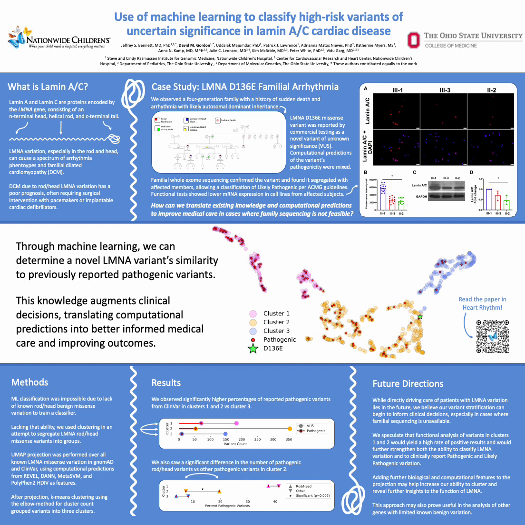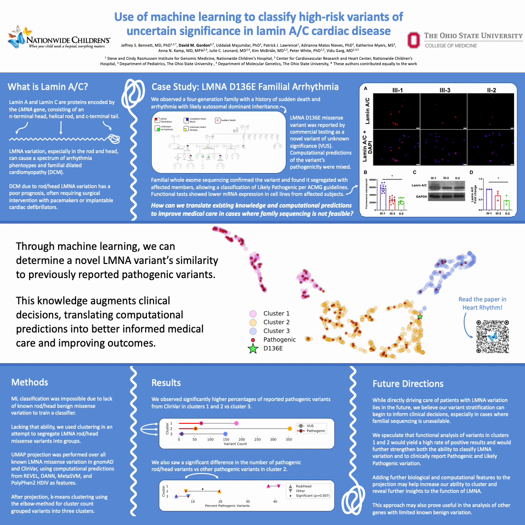Well, it's a group of proteins encoded by alternative splicing in the lamin A gene, which consists of an N-terminal head, a helical rod, and a C-terminal tail. Variation in lamin A can cause a spectrum of diseases termed laminopathies, but variants, especially in the rod and head, are associated with cardiac phenotypes such as arrhythmia and familial dilated cardiomyopathy, denoted cardiac laminopathies.